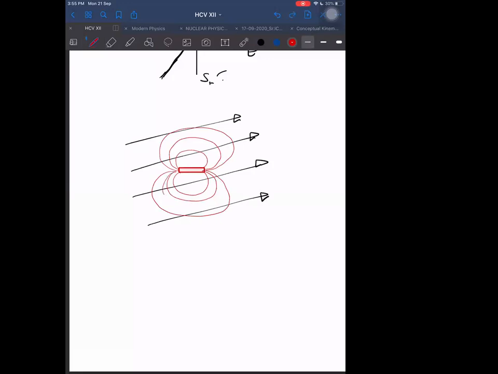Where can the neutral point lie? First of all, the neutral point will lie only if the magnetic field is horizontal and our needle is also horizontal. Means this magnet and the magnetic field must be in the same direction. They must be in the same direction. Is it right or not?